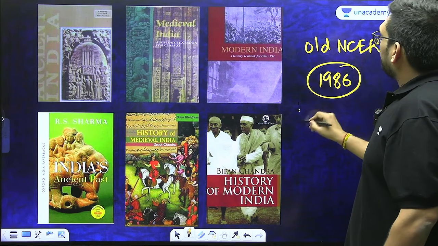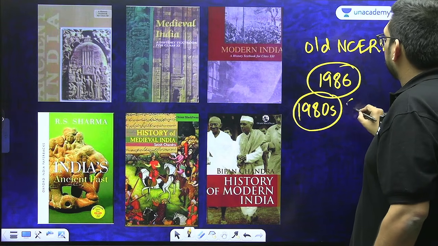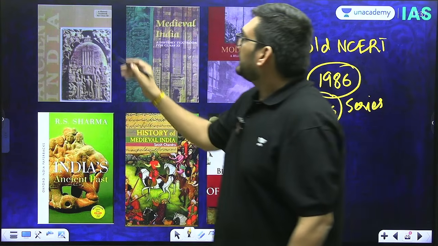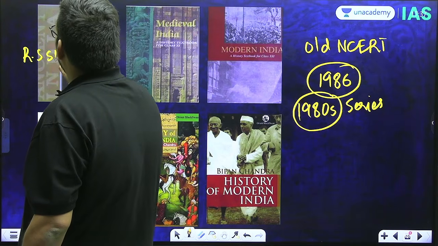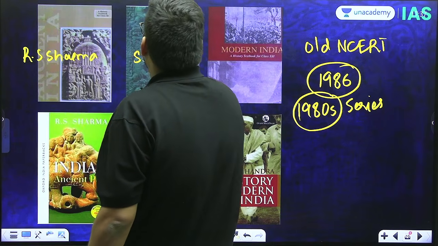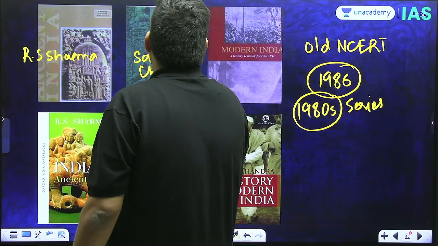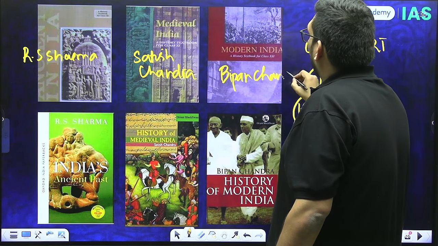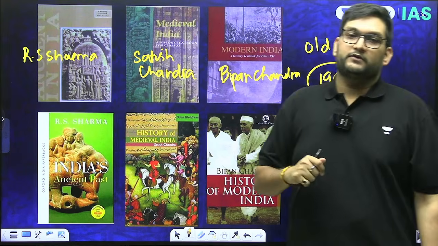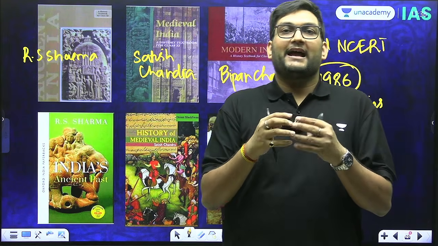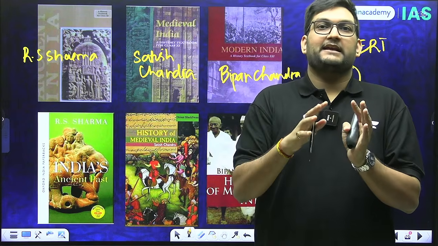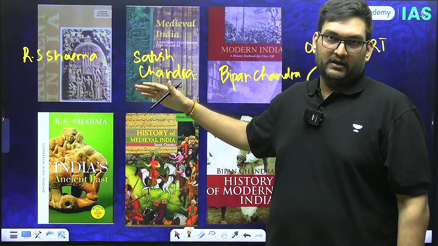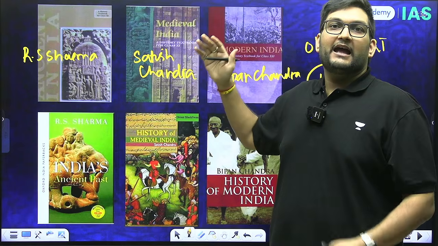This is basically the 1986, or what is called the 1980s series of NCERT, written by all three greats. The ancient one was written by R.S. Sharma, the medieval one written by Satish Chandra, one of my mentors and teachers, and thereafter Bipin Chandra. Now, unfortunately, all three are not alive today. But by the 1990s and 2000s, Orient Black Swan republished all these three NCERTs as books.